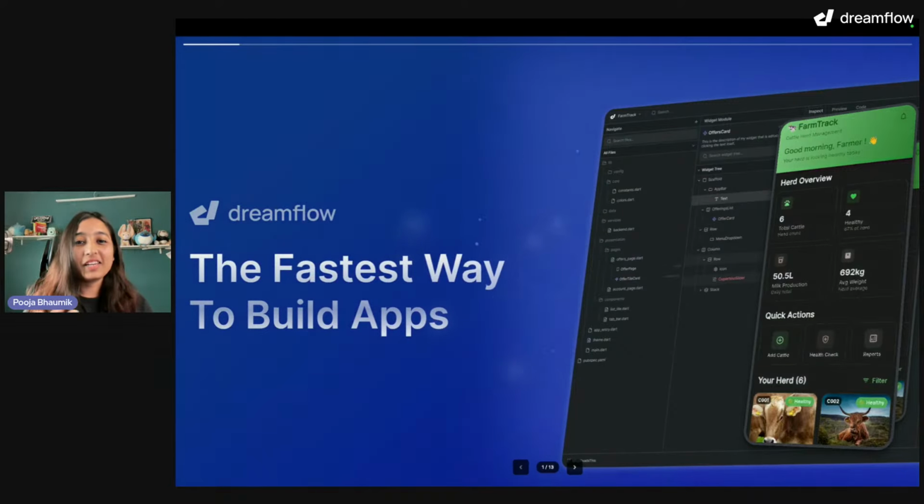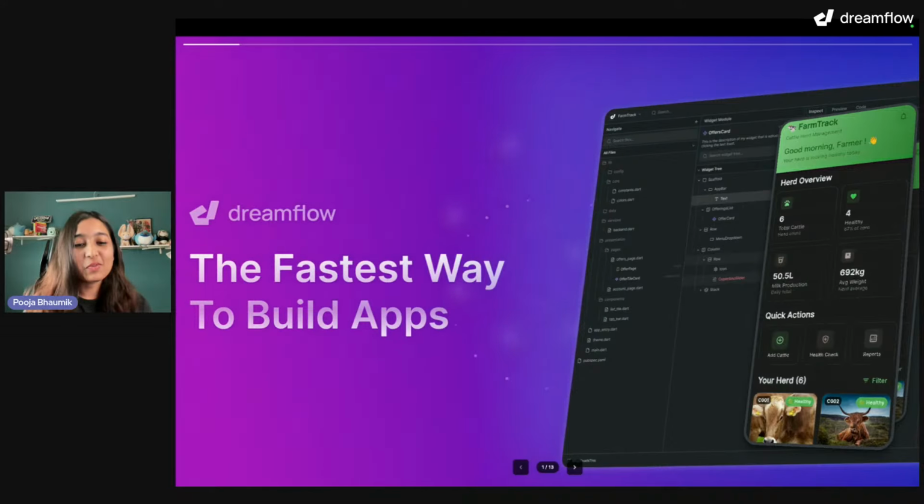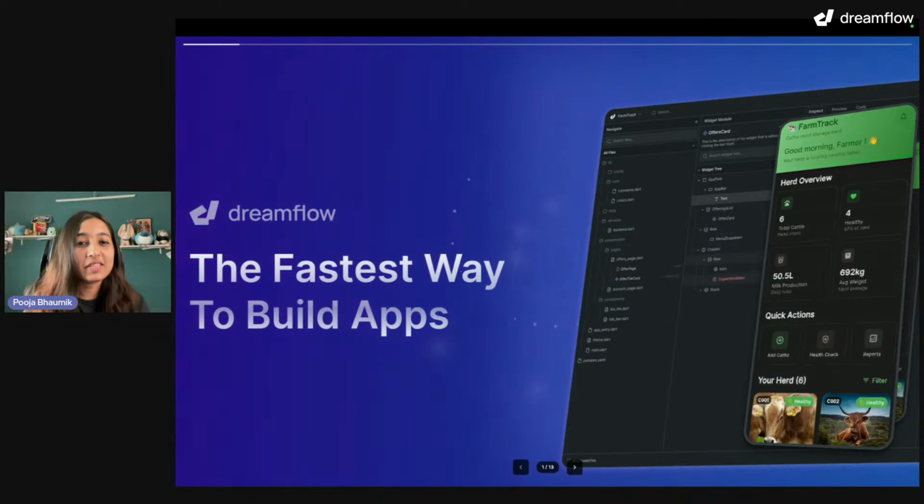So, a little bit about me. I am Pooja Bhaumik. I have been working with Flutterflow for 2.5 years now, and I have been working with Flutter since around 2018.